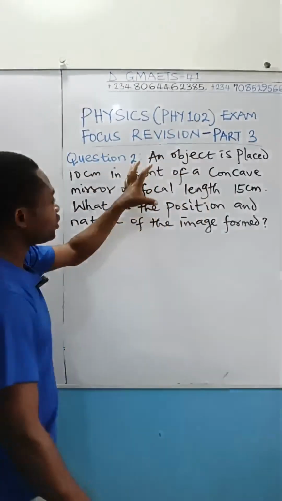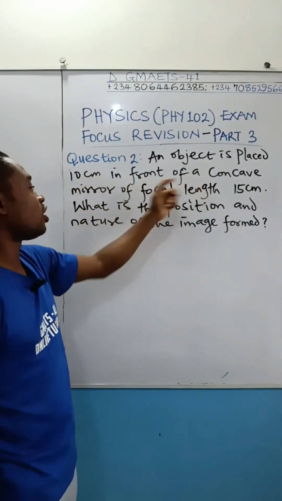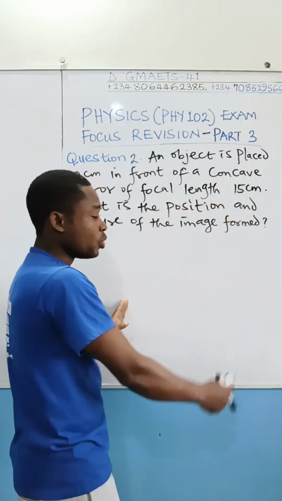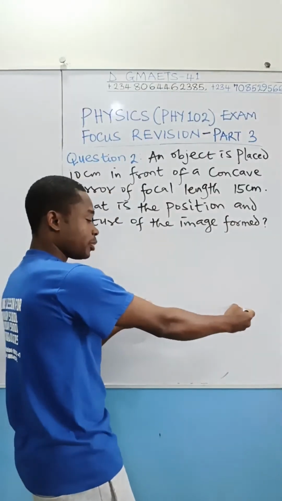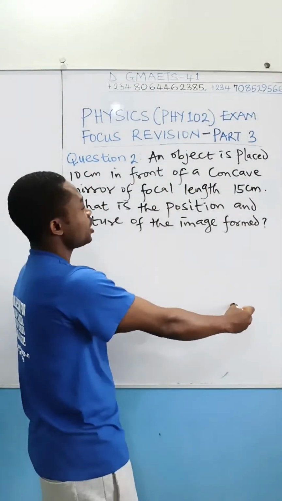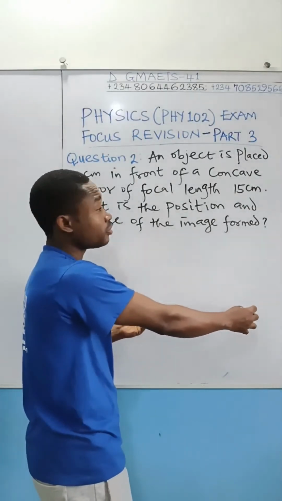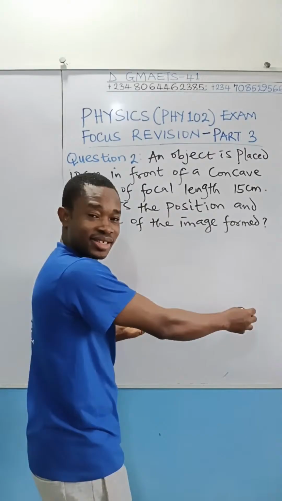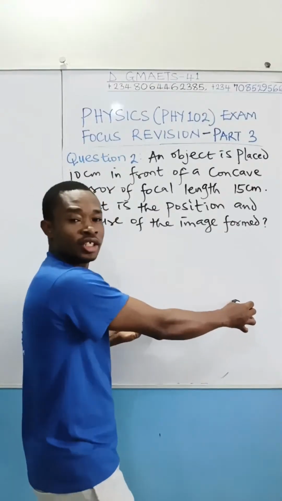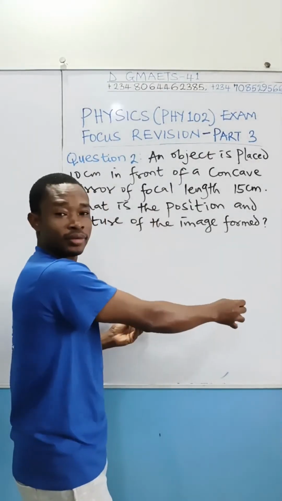Now, let us see something about this question here. The object is placed 10 centimeter in front of the concave mirror. Now, look at the focal length. The focal length is 15 centimeter, which is the distance from the pole to the principal focus. But look at where the object was placed. The object was placed at 10 centimeter, of course, measured from the pole of the mirror. 10 centimeter is less than 15 centimeter, which means that the object position is between the pole and the principal focus of the mirror.